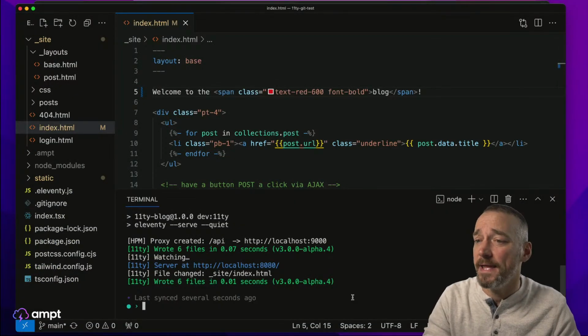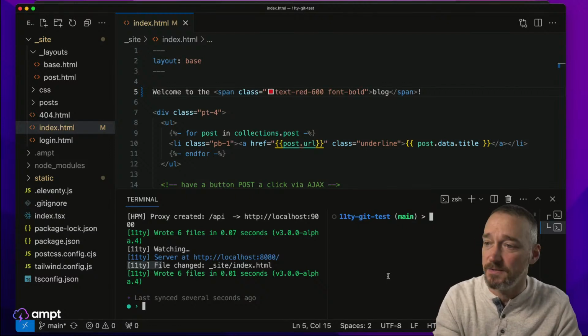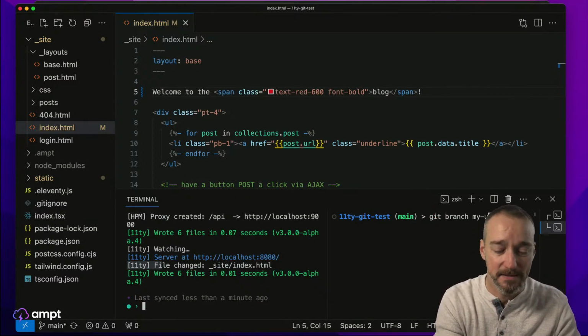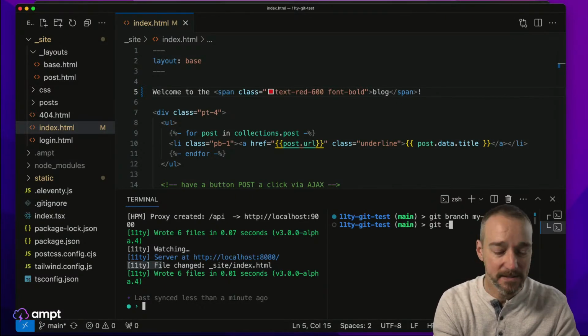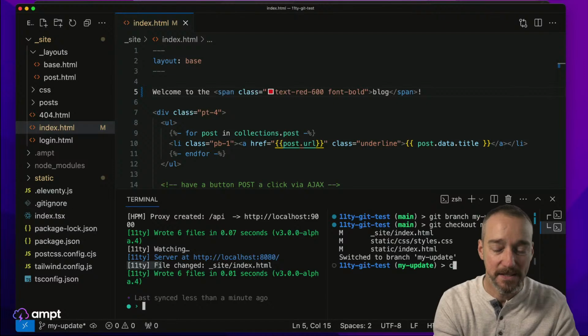So what I'm going to go ahead and do is I'm just going to make it easier on myself. And I'm actually going to do a Git branch, and I'll call this my update. Super good name, and then I will check out my update like this. So now I'm in this here.